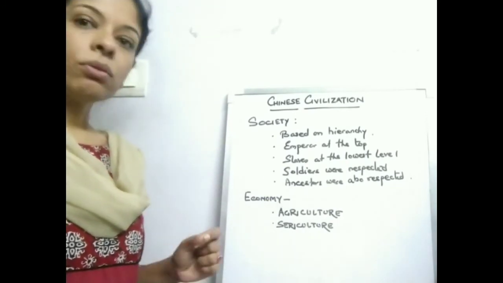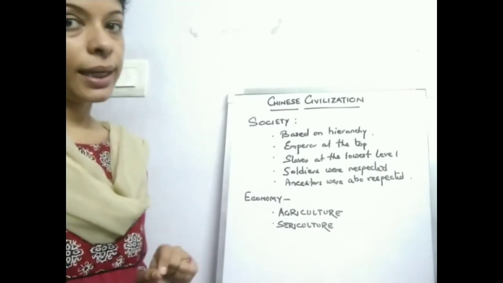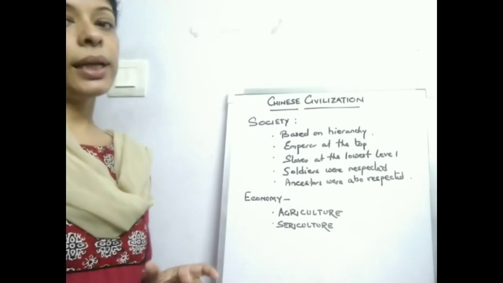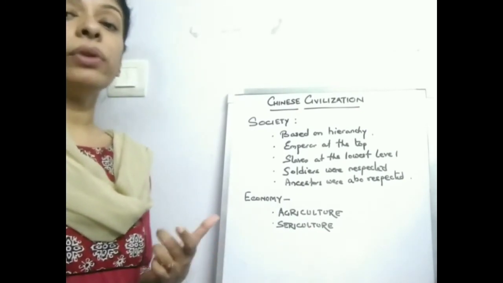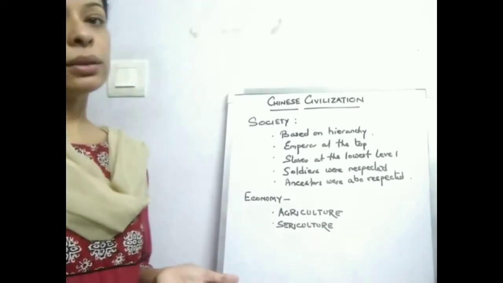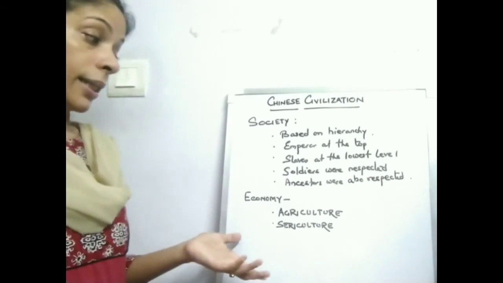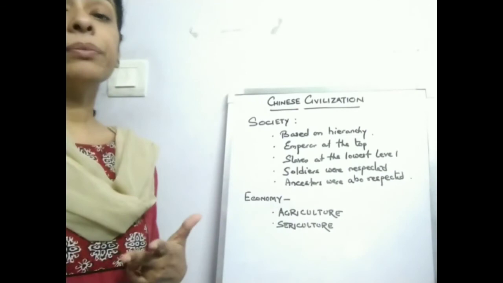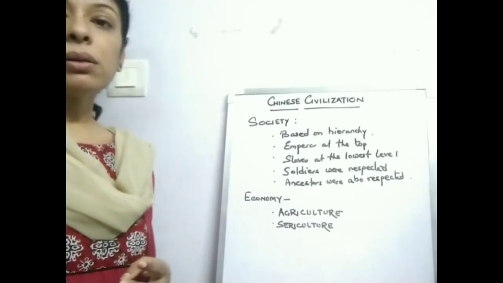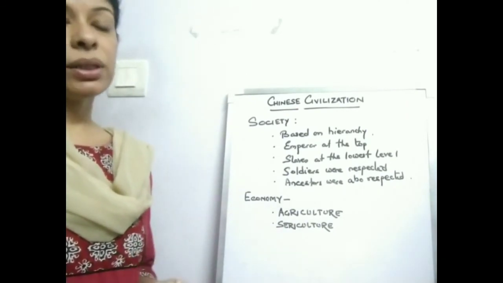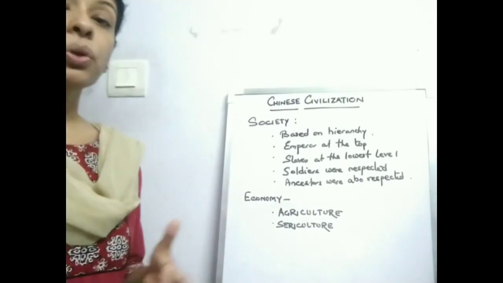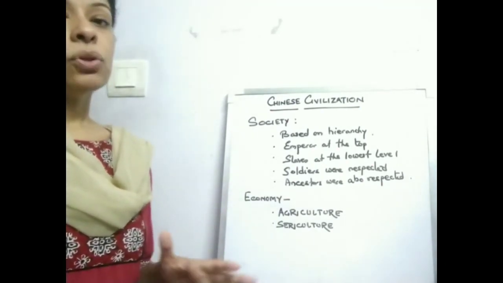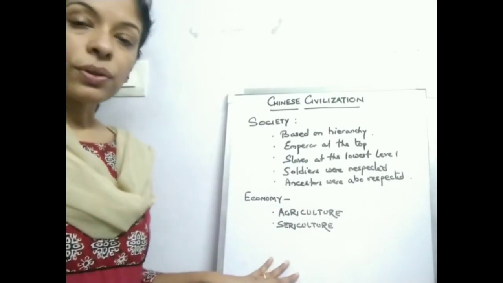So silk was also a very important thing that the Chinese had. Only they knew how to weave silk, and they were the ones who were exporting or selling silk to other places. At the same time, we learned that they had the knowledge of growing tea also. They were the first country to cultivate tea, and they were also the first country to raise silkworms for silk. So that is about the occupations of the people.